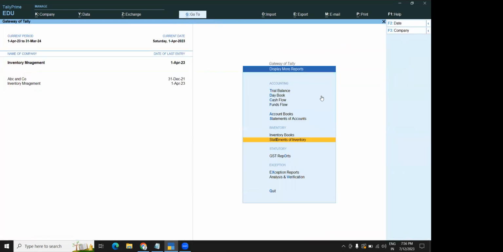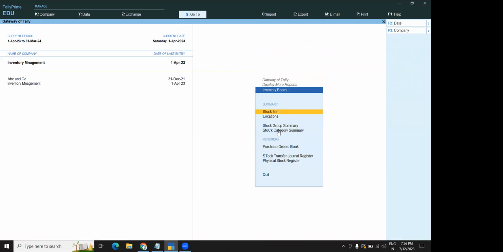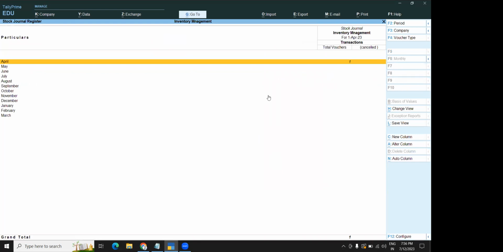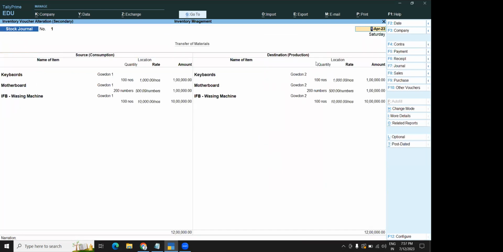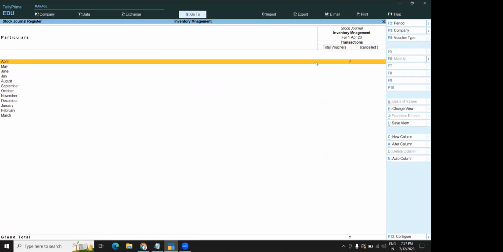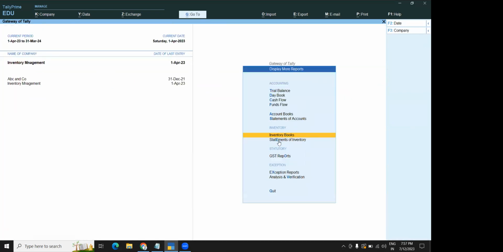See, come to the inventory book, click on stock transfer analysis. Open this. These are the three different things. Keyboard, motherboard, IFB, you have taken under the transfer of materials. That means goods are transferred from one location to another location. That is why it is showing you here.